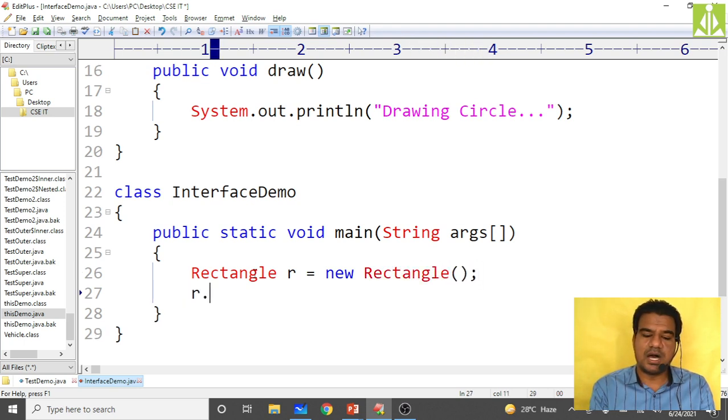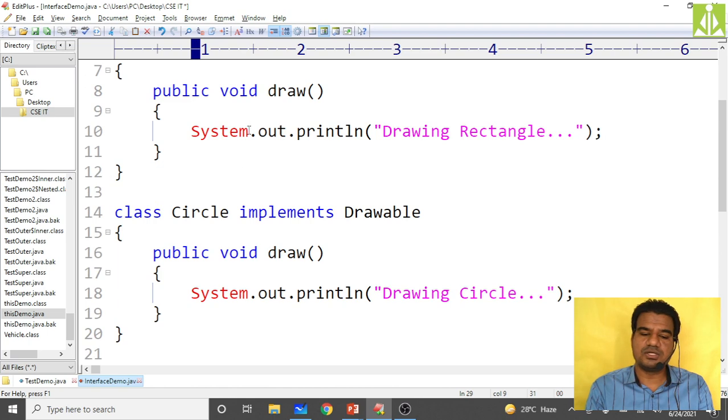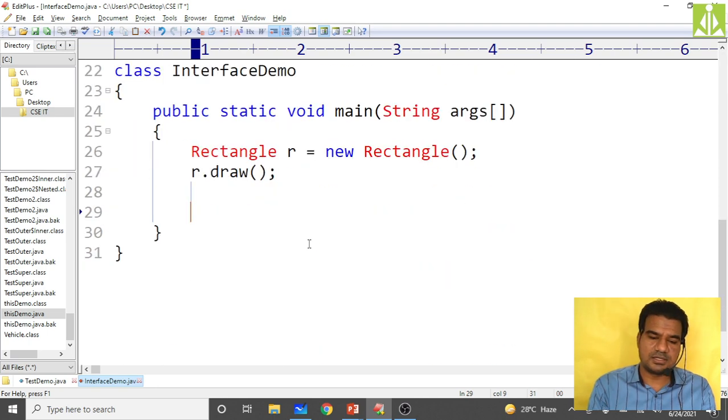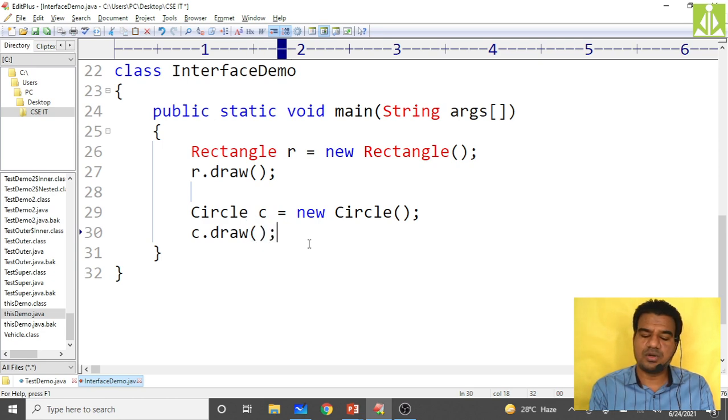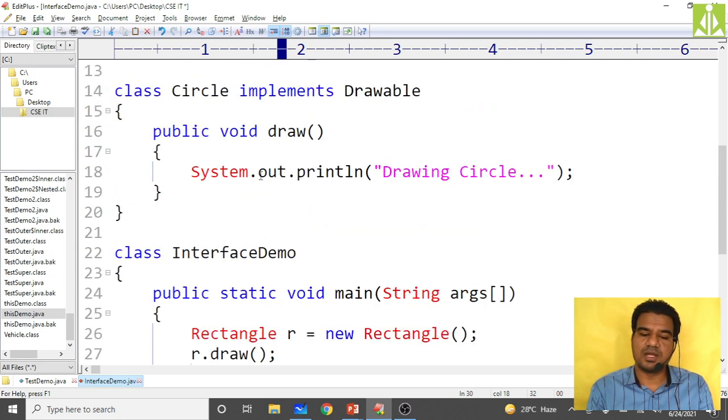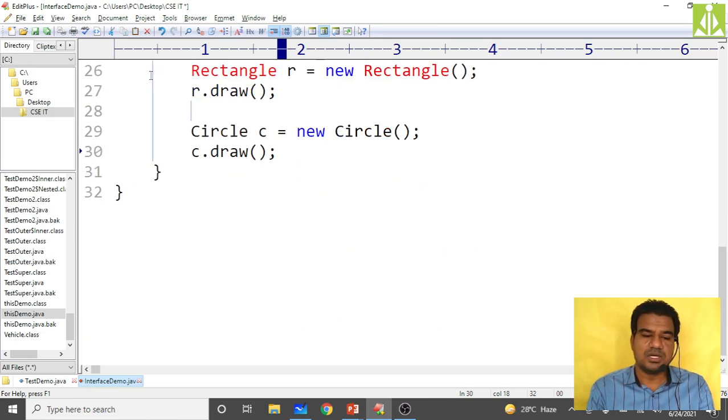So now using the r dot draw method, I can call it. This r dot draw will call the draw method from the rectangle class. Then the circle also we have. Circle class, C equals new circle. So now what will happen? C dot draw will invoke the draw method from the circle class. Hopefully you understood. So now save the program, compile it.